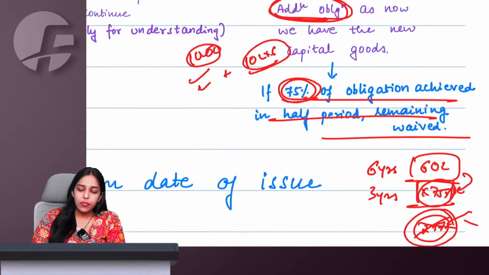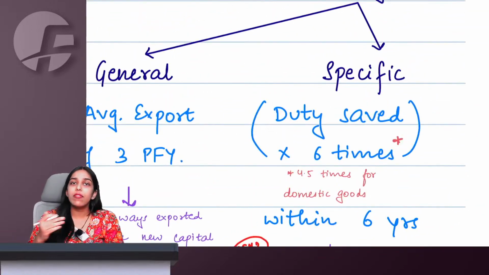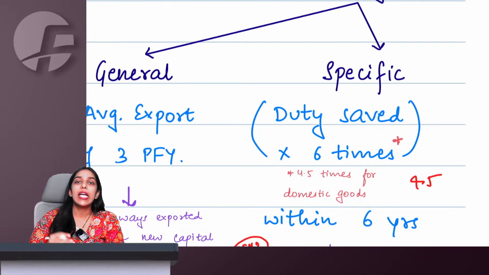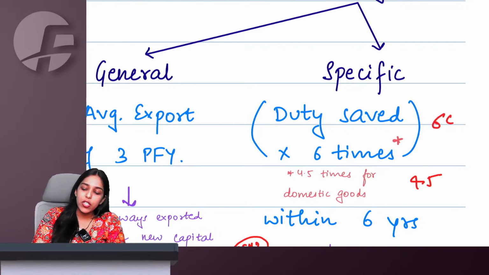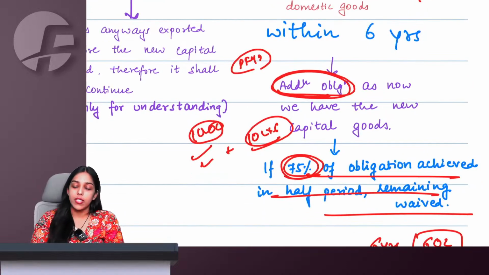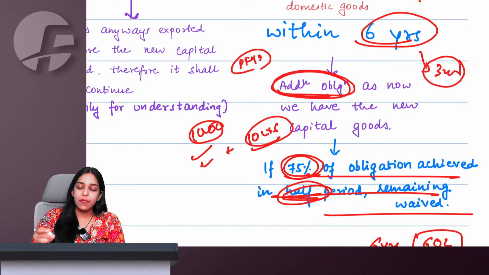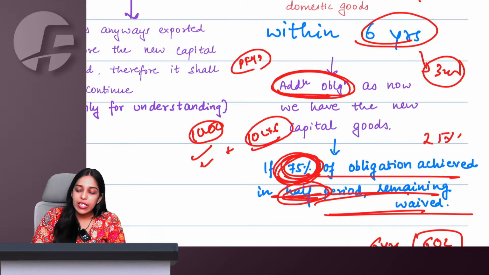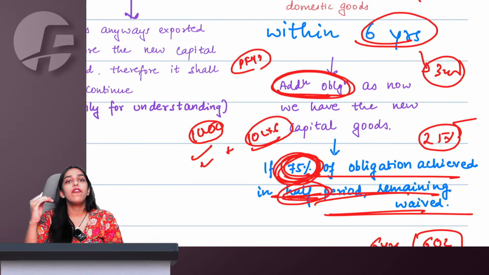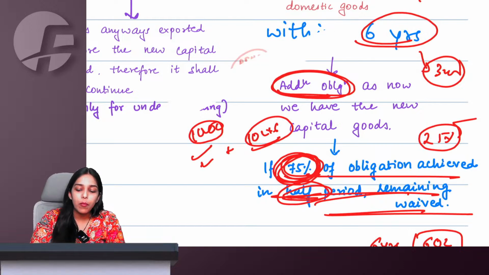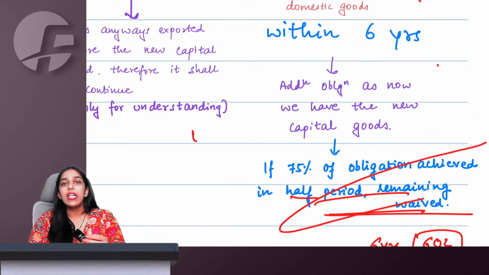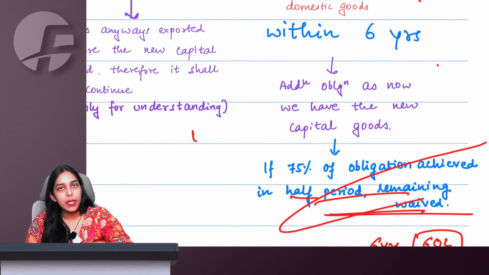So we are saying, whatever was the obligation, if I saved domestic duty, my obligation was 45. If I saved import duty, my obligation was 60. Whatever my obligation was, I was given 6 years time. If in half the time, which means 3 years, I satisfy 75% of my obligation, then the remaining 25% obligation is waived off by the government. They will now not monitor my remaining 25% of the obligation.